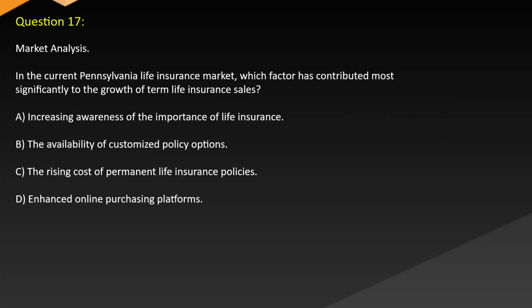Question 17. Market analysis. In the current Pennsylvania life insurance market, which factor has contributed most significantly to the growth of term life insurance sales? A. Increasing awareness of the importance of life insurance. B. The availability of customized policy options. C. The rising cost of permanent life insurance policies. D. Enhanced online purchasing platforms.